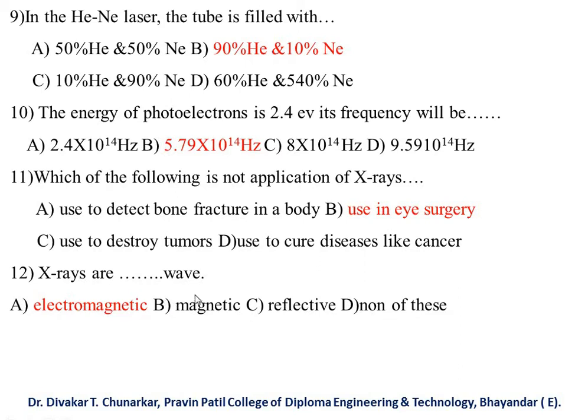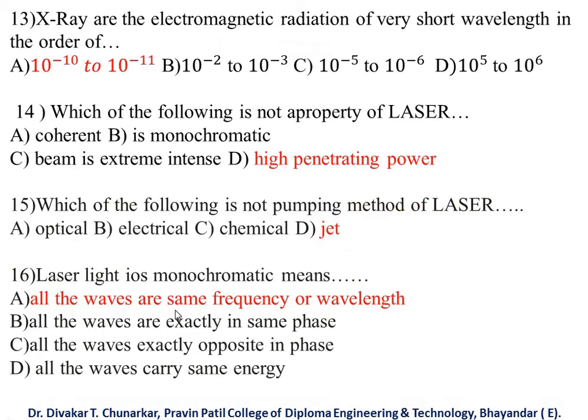So X-rays are electromagnetic waves. This is the short wavelength. X-rays are electromagnetic radiation of very short wavelength, in the order of how much? Short wavelength means how much. So 10 to the power minus 10 to 10 to the power minus 11, 10 to the power minus 2 to 10 to the power minus 3, 10 to the power minus 5 to 10 to the power minus 6, 10 to the power 5 to 10 to the power 6.